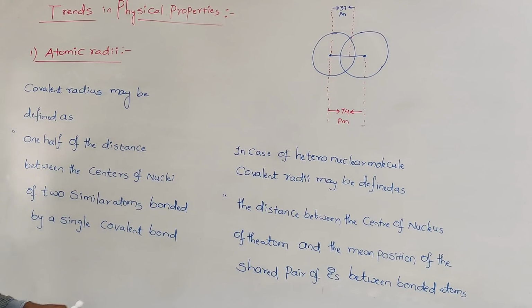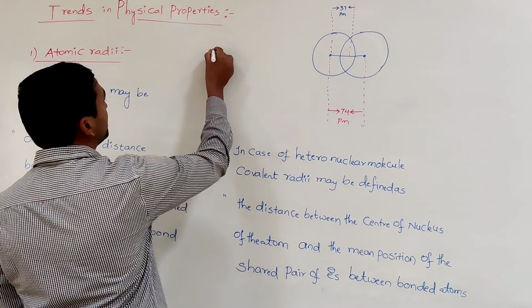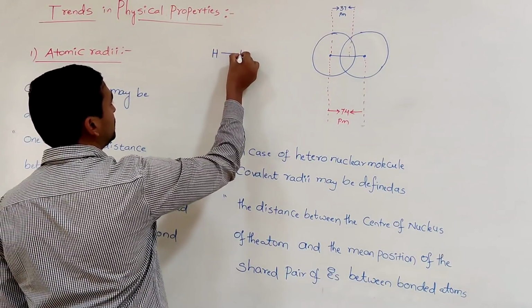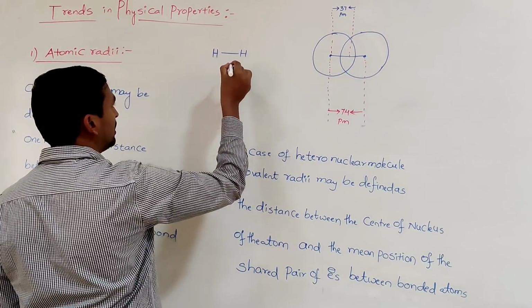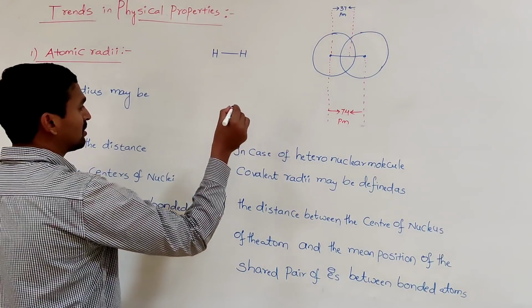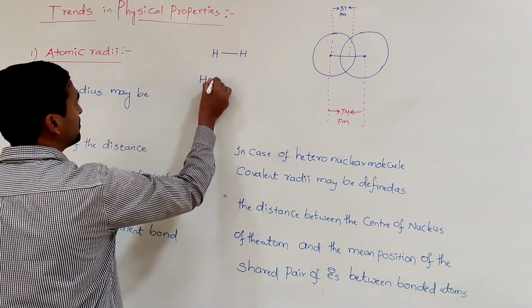So for example, here a hydrogen molecule is there. The hydrogen molecule is made up of two hydrogen atoms. Both atoms are the same, so this type of molecule is called a homonuclear molecule.